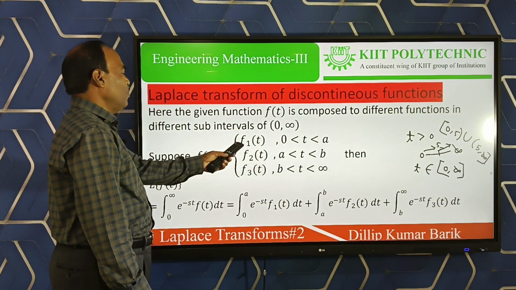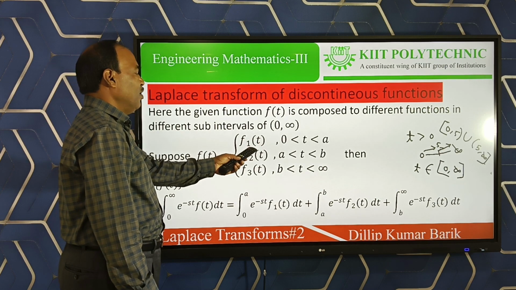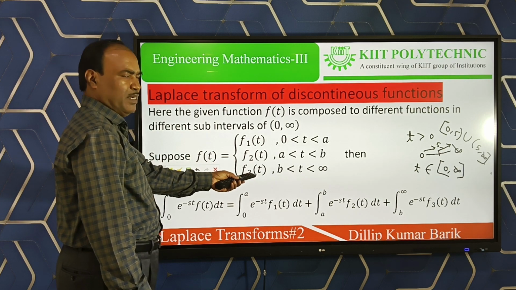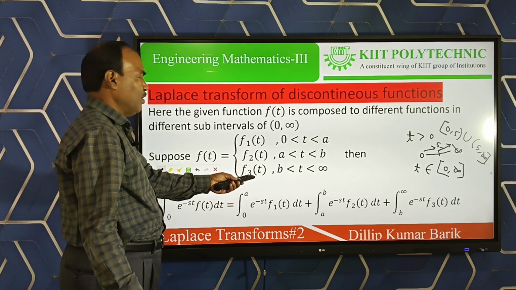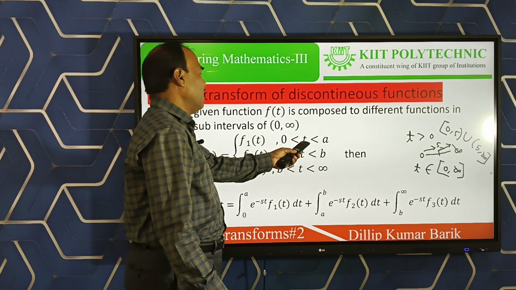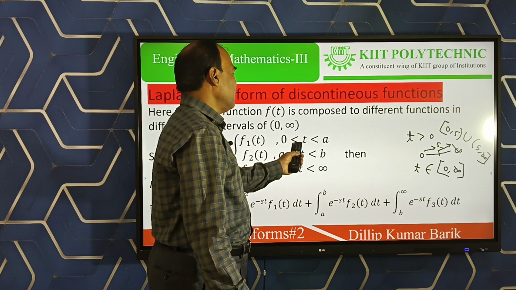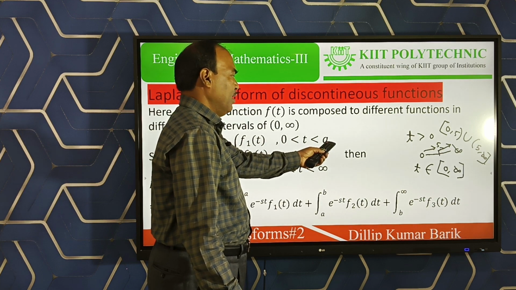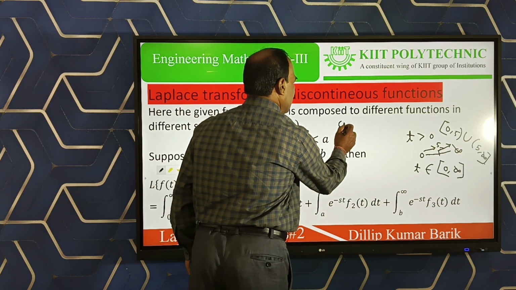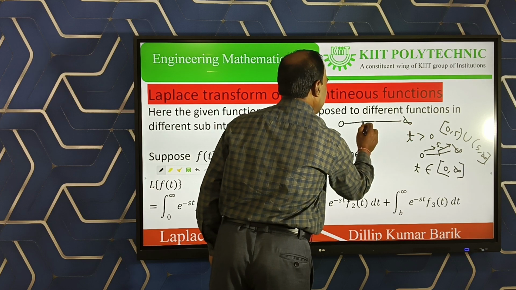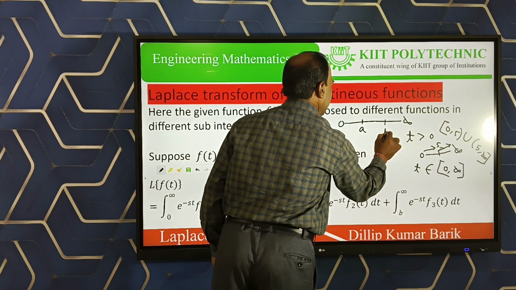Suppose f(t) is equal to one function f1(t), maybe sin t, maybe cos t, maybe an exponential function or algebraic function, and t lies within the interval 0 to a. Suppose I take this interval 0 to infinity and split it into 0 to a, and a to b.